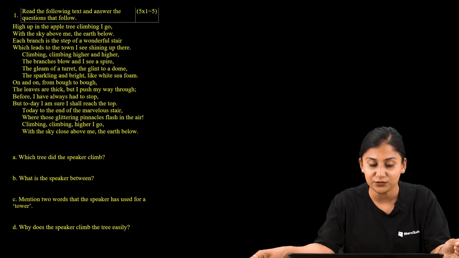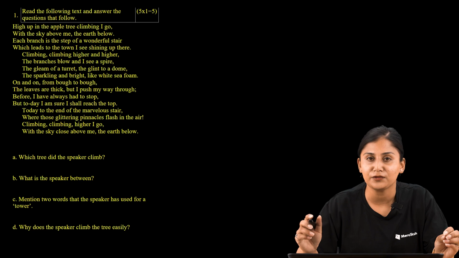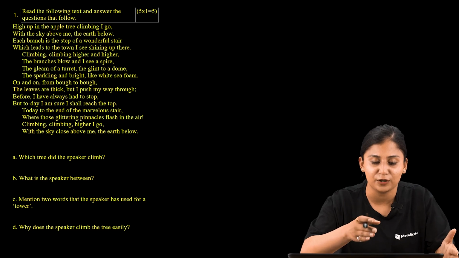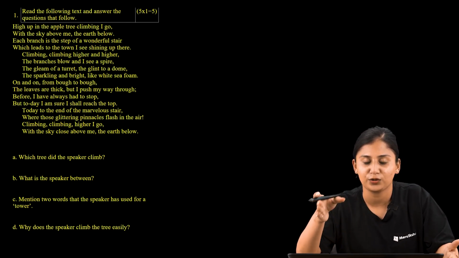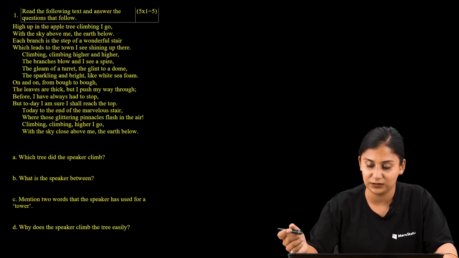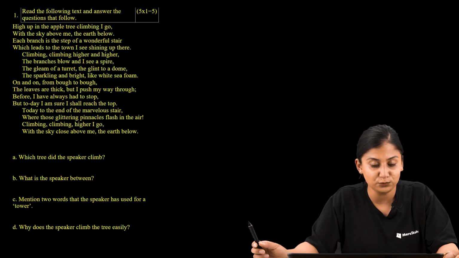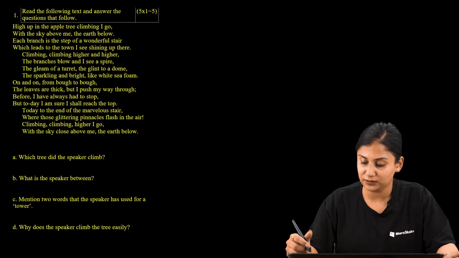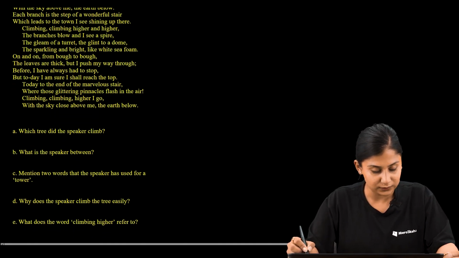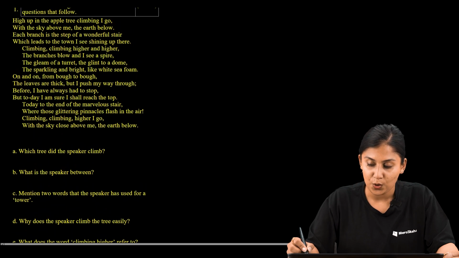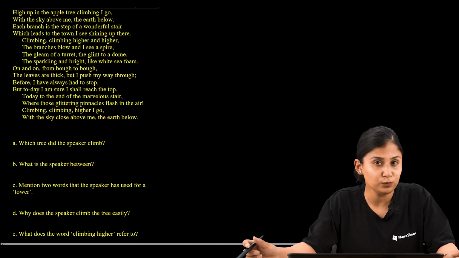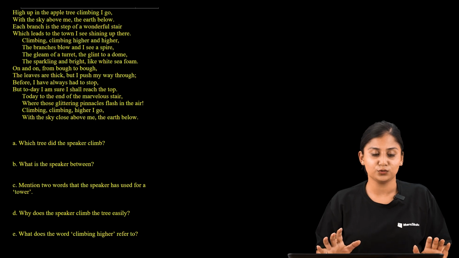Whenever you receive a passage which allocates the marks of 5, assume that the passage appears in question number 1. Now I have here a poem with me, and the poem is followed with 5 questions.